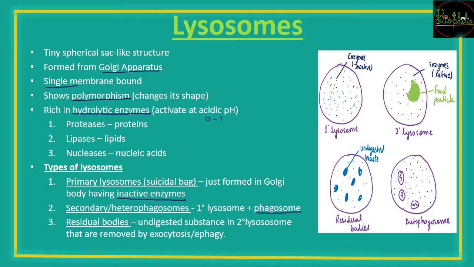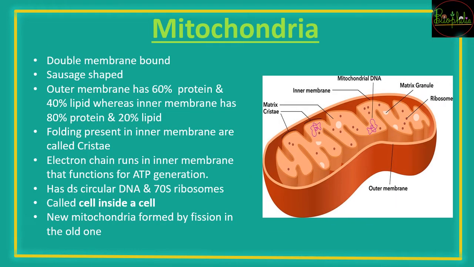Third type is the residual bodies, that is, when digestion is complete with the help of the hydrolytic enzymes, the substance which was present in the secondary lysosome has been entirely digested, and the undigested material present inside is moving out for excretion, with the help of exocytosis or enphagy. That is the residual bodies.